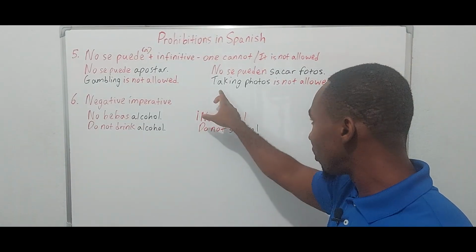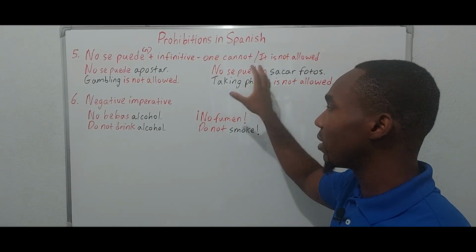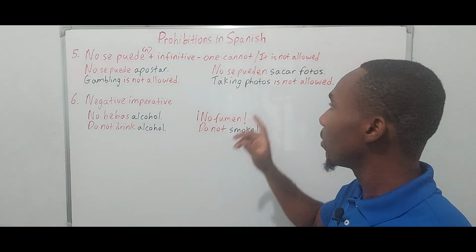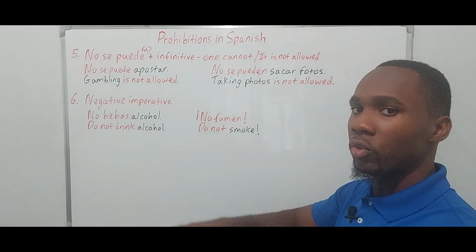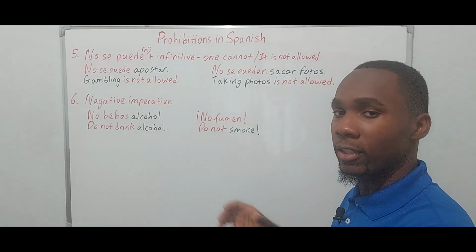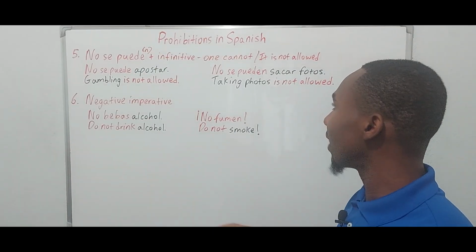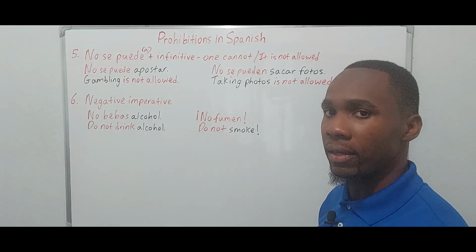If you look at it literally like this, then you would probably be more inclined to say se puede. But the correct form is actually pueden because you're saying photos cannot be taken. You have to remember that the subject here is actually photos, which is why it is pueden.